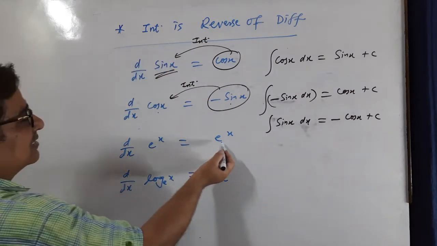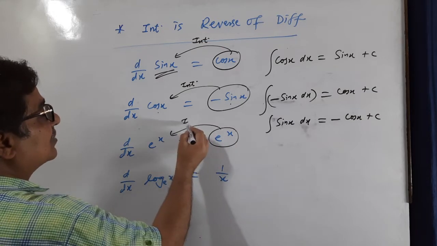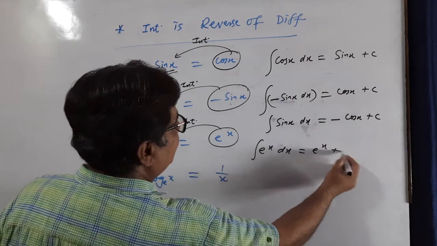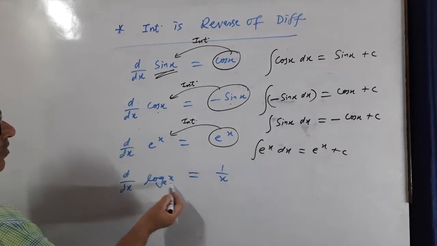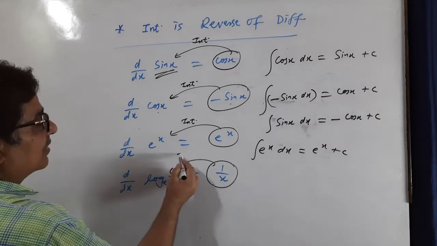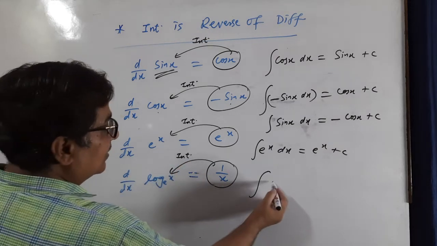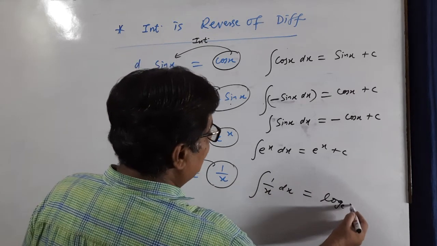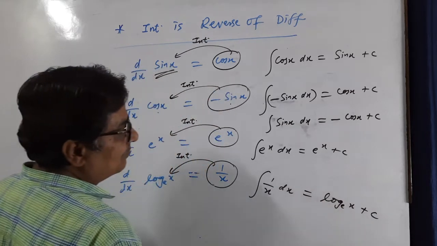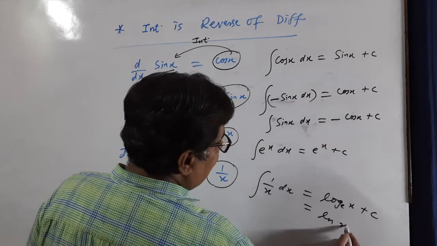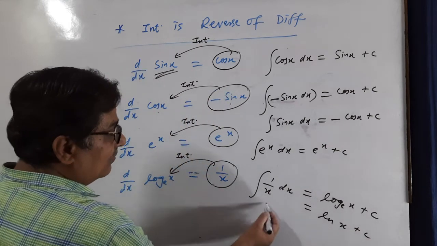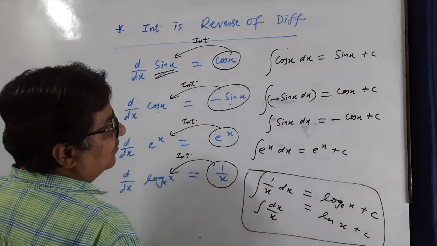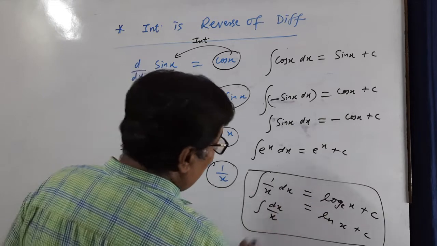Differentiation of e raised power x is e raised power x. So integration of e raised power x will be the same, e raised power x. Differentiation of log x is 1 by x. So integration, this is very, very special. Integration of 1 by x will be log x. That is called natural log. We write it like this also, ln x. And it can be written as dx upon x. Remember, powers are not valid in this formula. This is the formula for log x.